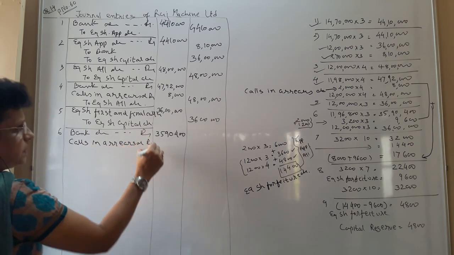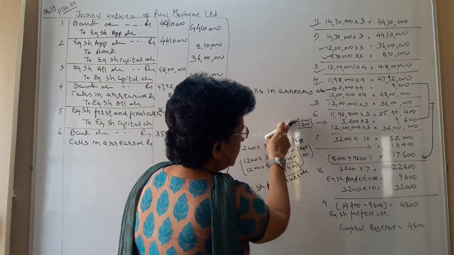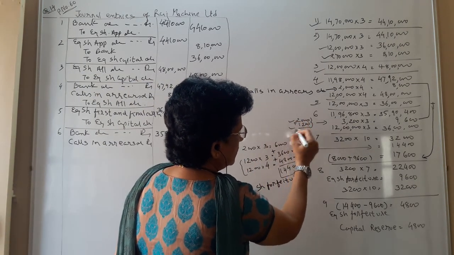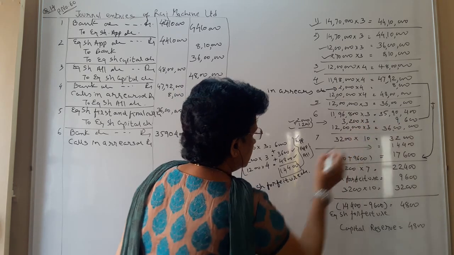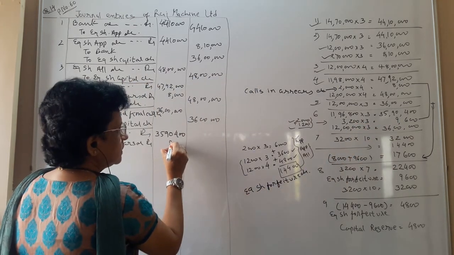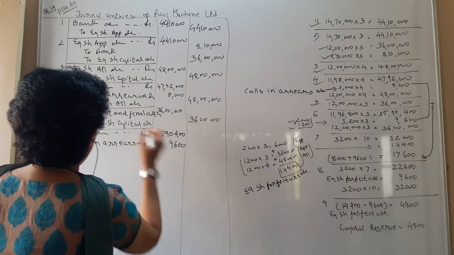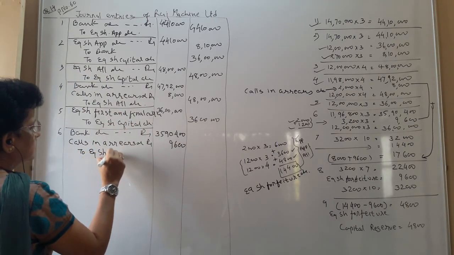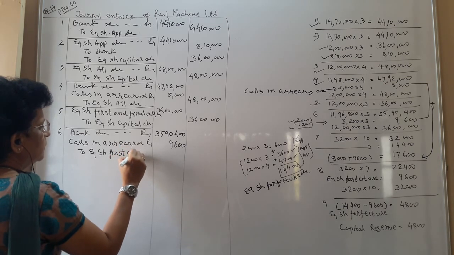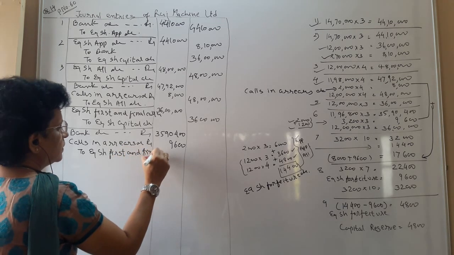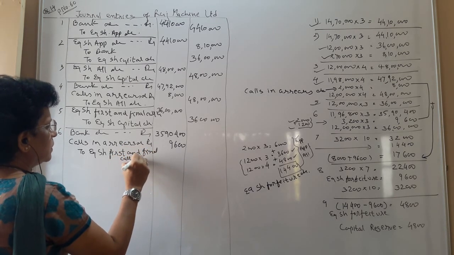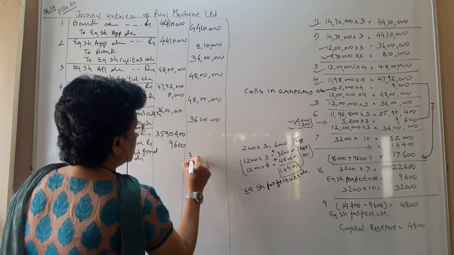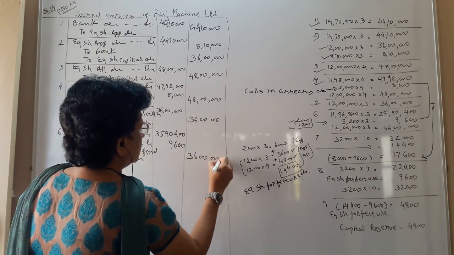Arrears account debit, that is already explained, 2000 plus 1200, so 3200 into 3, 9600. And what you close, that is 2 equity share first and final call account with the total figure 36 lakhs.